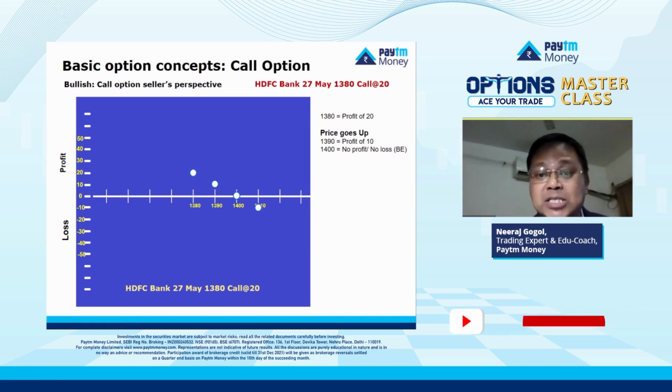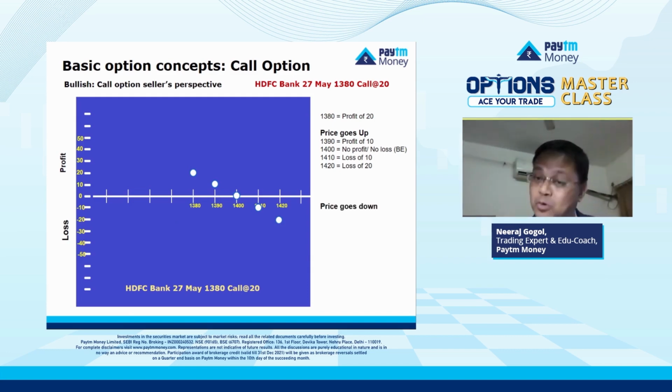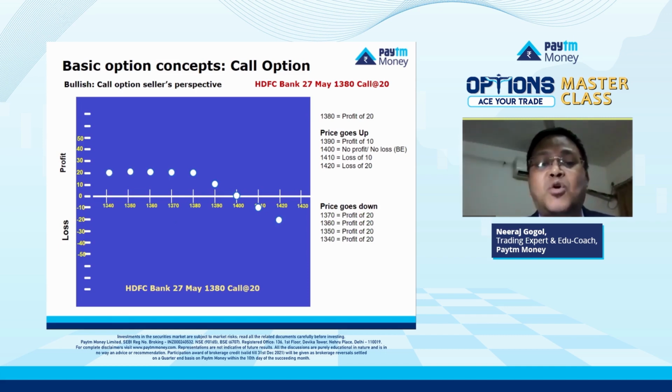But if the price keeps going up and up and up, his losses will keep on going up and up and up from the seller's perspective, right? So his profit is limited, price keeps on going higher and higher, his loss is going to go higher and higher. Now, on the other hand, if the price falls, then this contract is going to be useless. In fact, below 1380, this contract is going to be worthless. Irrespective of how far the price goes down, his profit is only limited to 20 rupees. So that is the payoff graph for the seller of the option.